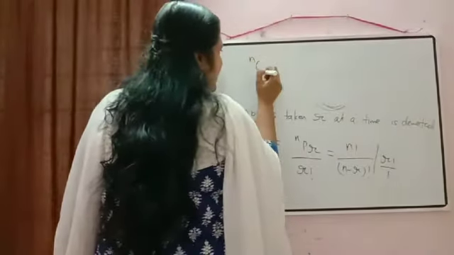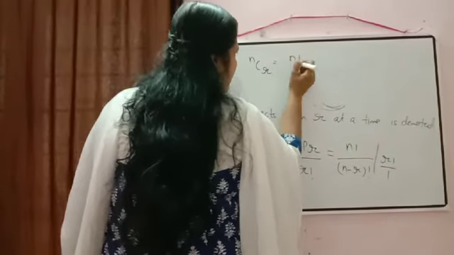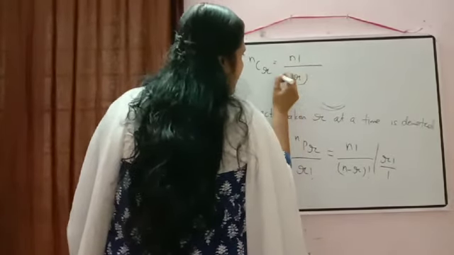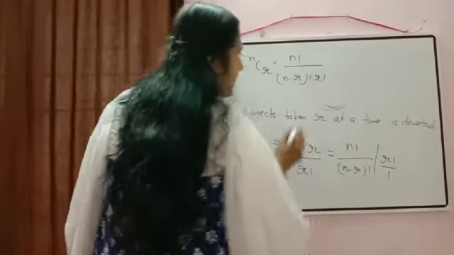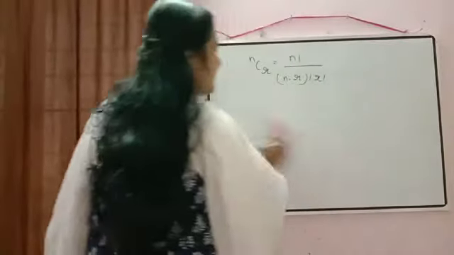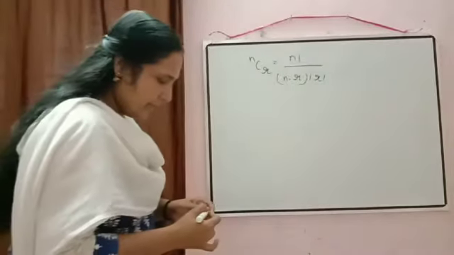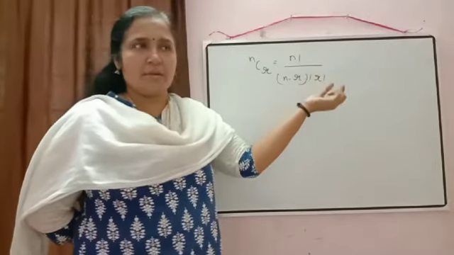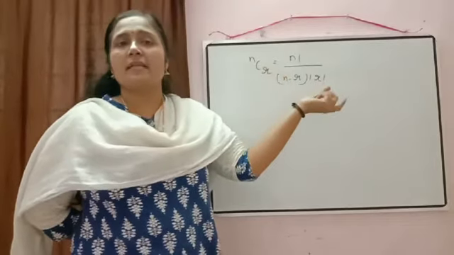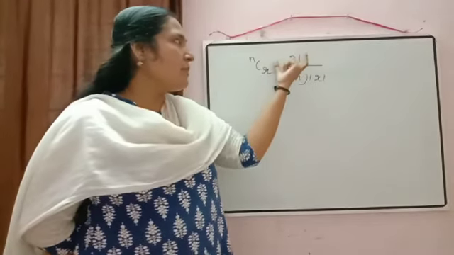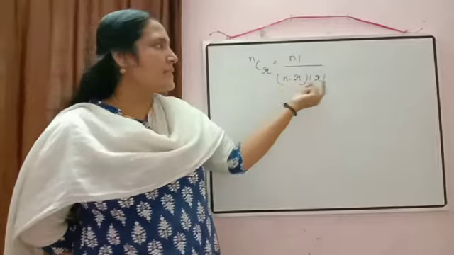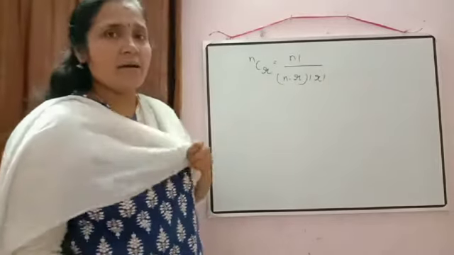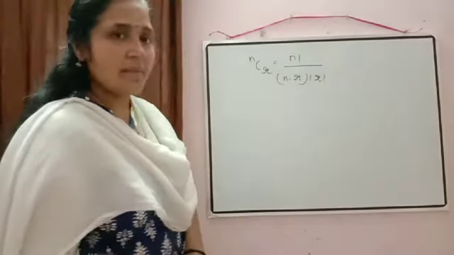So our formula will be NCR is equal to N factorial by (N minus R) factorial into R factorial. So don't get confused in the formula of permutation and combination. Here we divided by R factorial because R factorial represents arrangement and in combination we don't want the arrangement. So whatever is the formula of permutation, we divided it by R factorial. So this is the formula for combination.